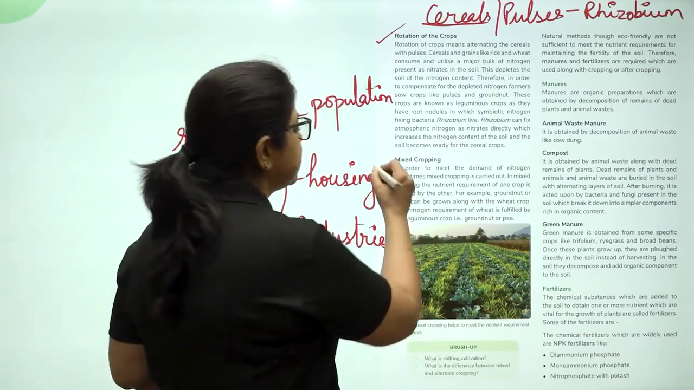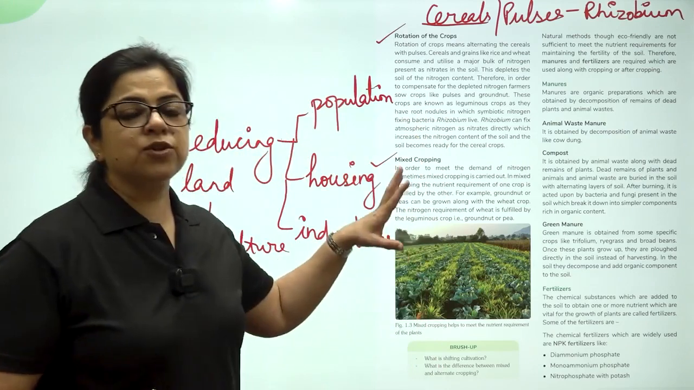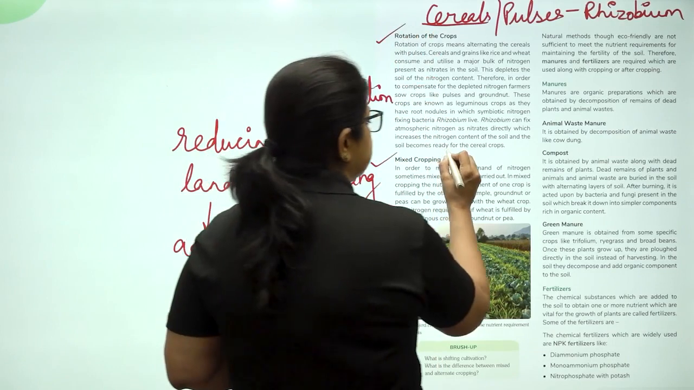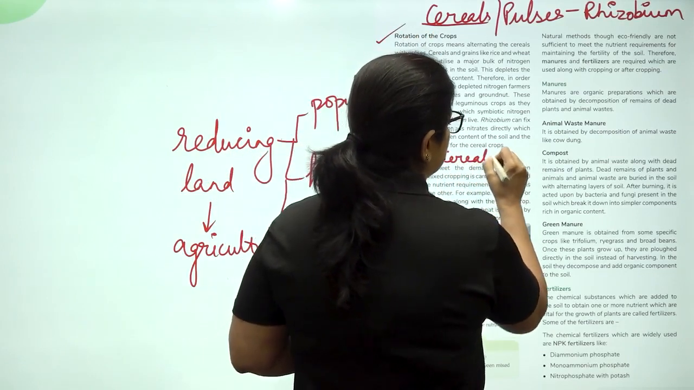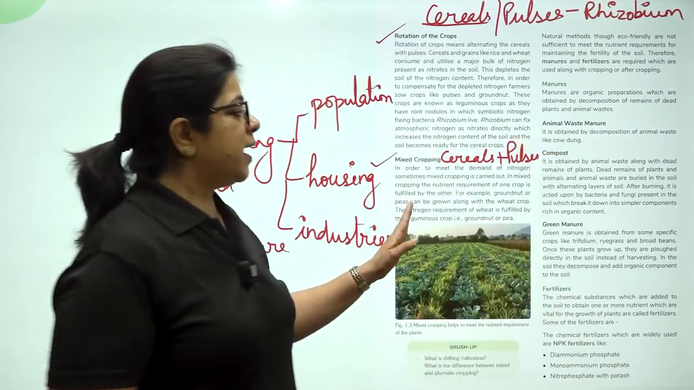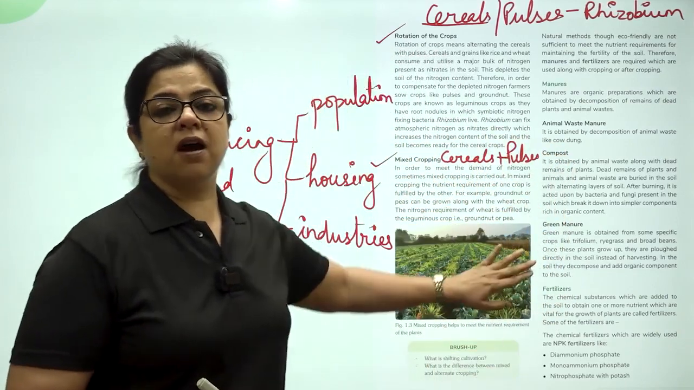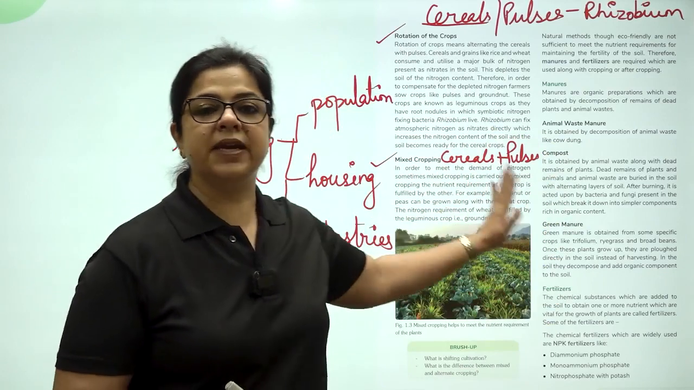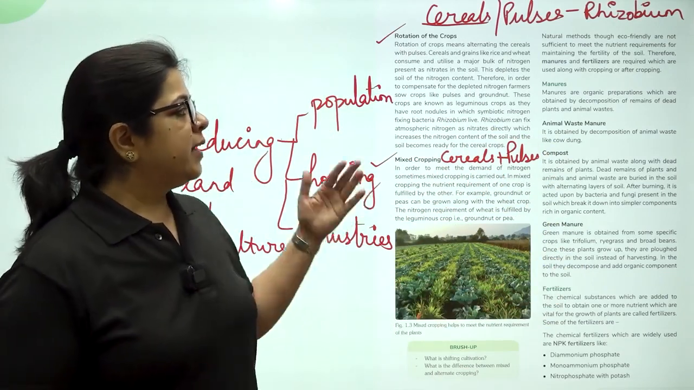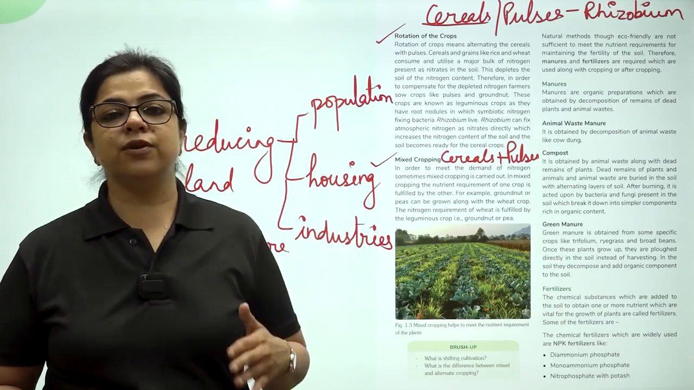The next is mixed cropping. So mixed cropping is the exact opposite of rotation of crops. Here, cereals are grown along with pulses, so that whatever nutrients are being depleted, they are being added along at the same time. Next, let us understand the kinds of manures.